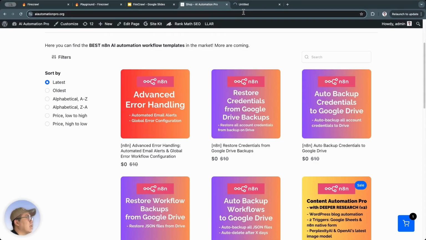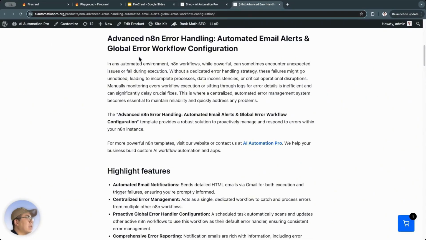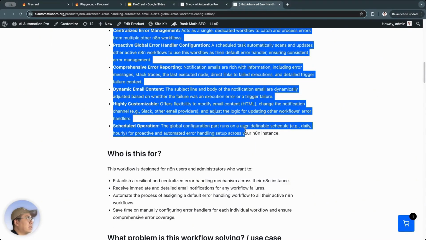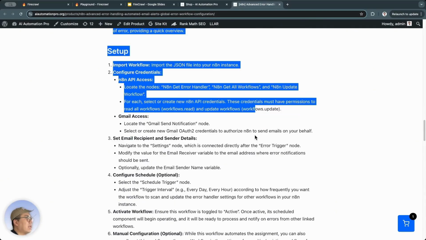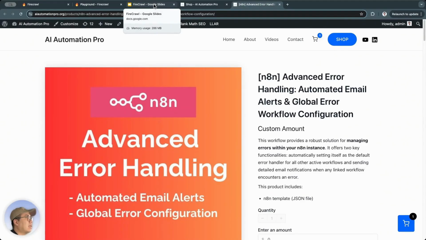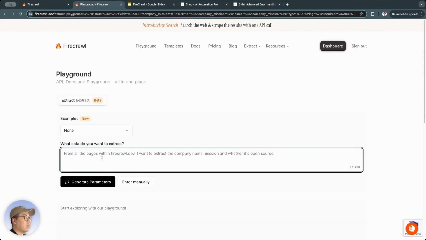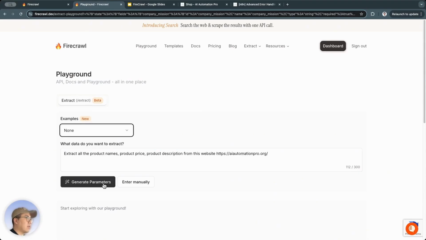For example, now I'll go to a product page. You'll see that there is quite a lot of information, and this section about the product description is there too, and it's pretty detailed. So let's see if it can automatically understand, go into each product page and extract the data or not. Now, I'll go back to the playground and give it a command: extract all the product names, product price, product description from this website. Now I'll try running it to see if it can automatically understand my request or not.